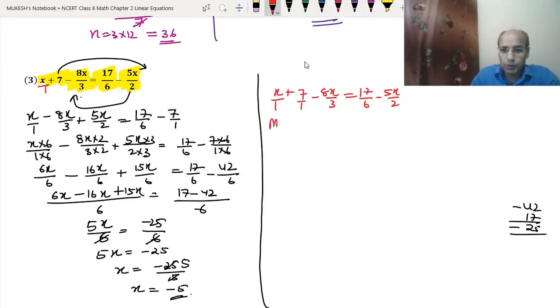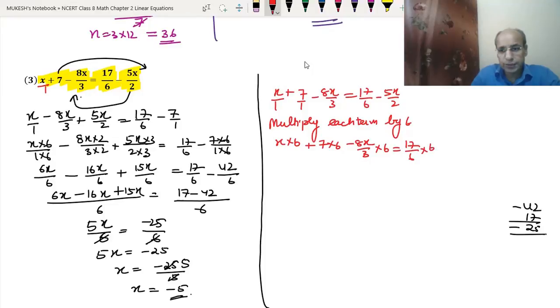So what will we do? Multiply each term by 6. So this x into 6 plus 7 into 6 minus 8x upon 3 into 6 equals to 17 upon 6 into 6 minus 5x upon 2 into 6. This 2 3s are 6. This 6 and 6 will be divided. 3 2s are 6.